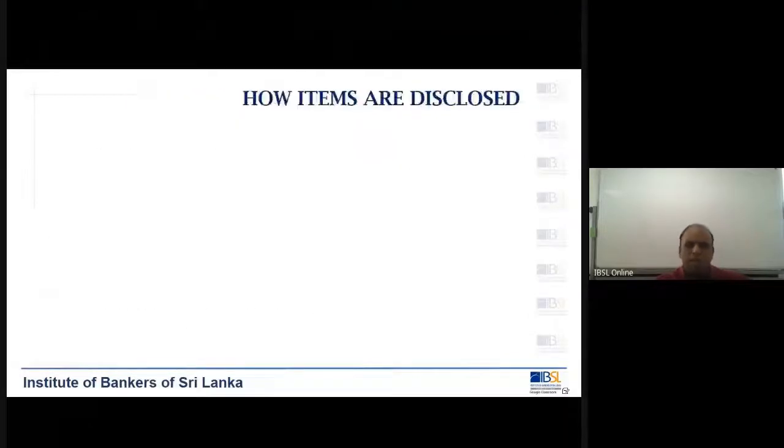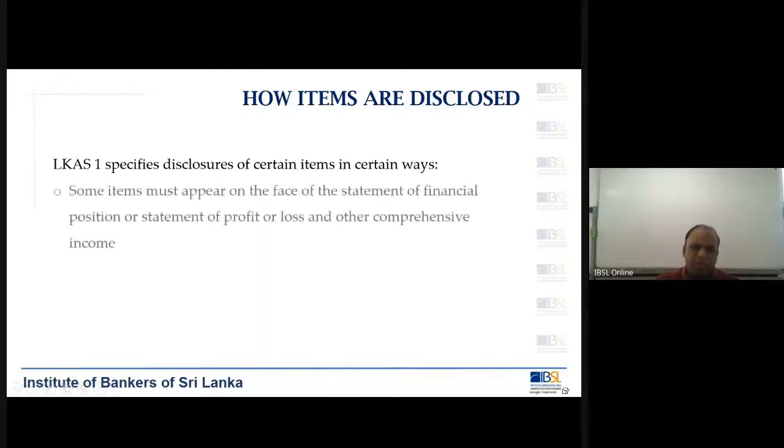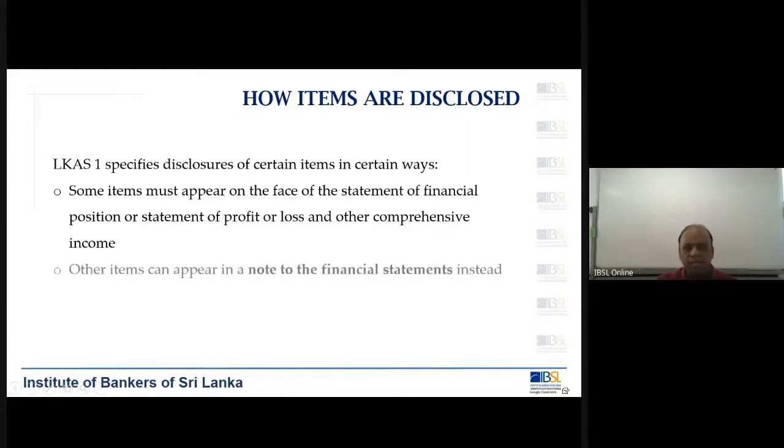Now, how these items are presented in the financial statement is what is called disclosure. Disclosure means how it is presented. So LKAS 1 specifies disclosure of certain items in certain ways. Some items must appear on the face of the statement of financial position or statement of profit or loss. Other items can appear in the notes to the financial statements.